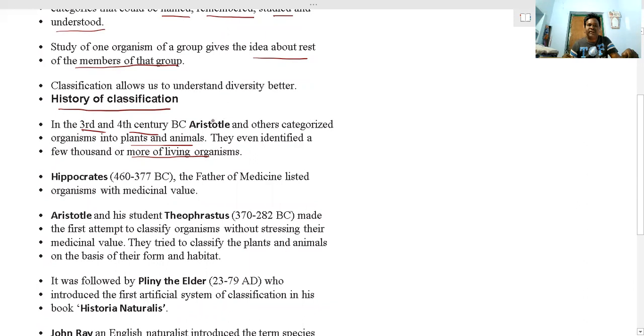Yesterday we discussed that Aristotle is considered the father of biology because he was the first scientist to attempt to classify all living things.